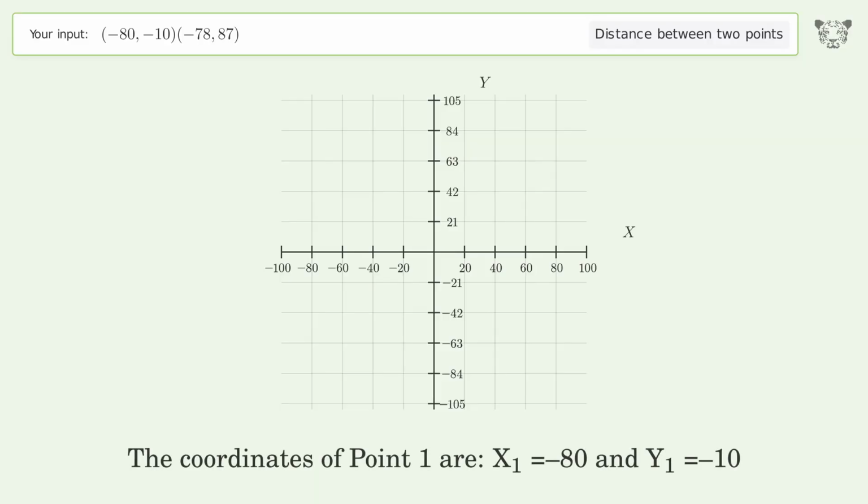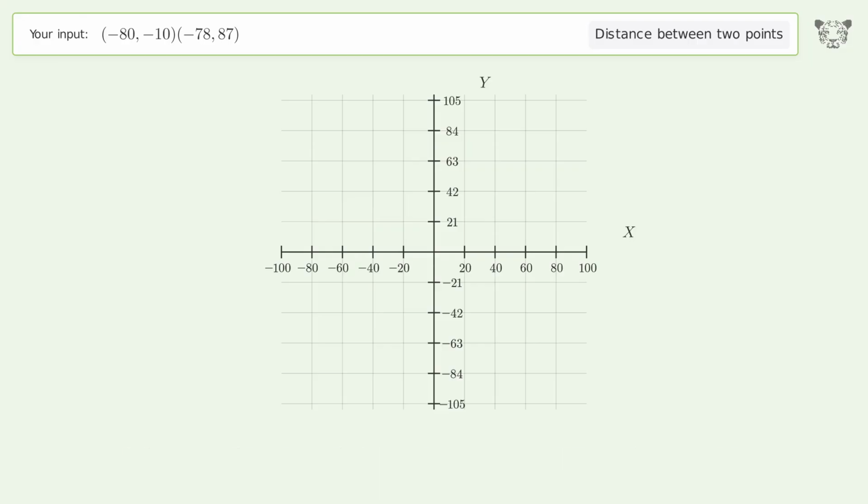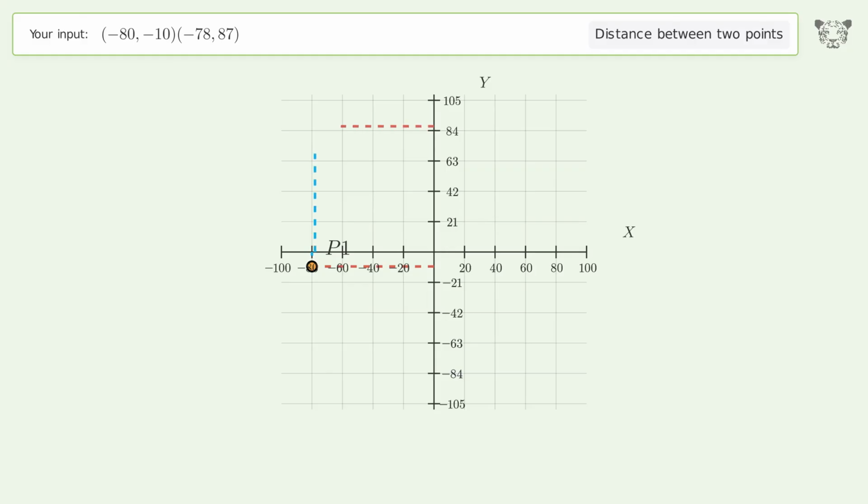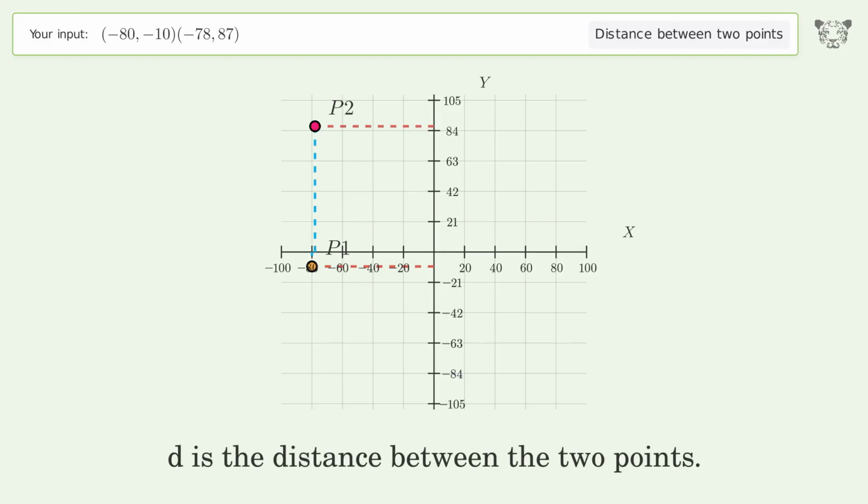The coordinates of point 1 are x1 equals -80 and y1 equals -10. The coordinates of point 2 are x2 equals -78 and y2 equals 87. D is the distance between the 2 points.